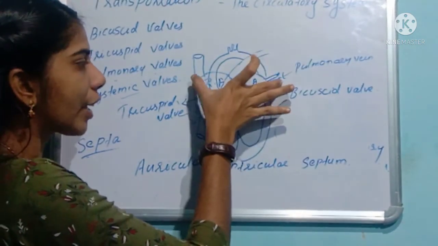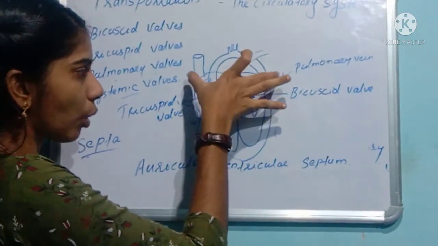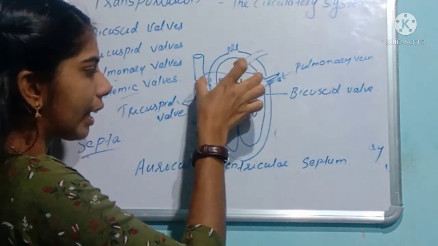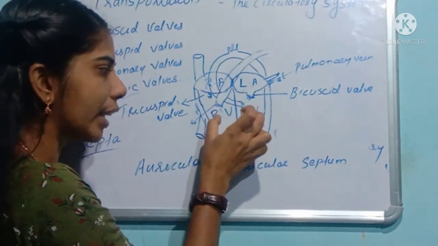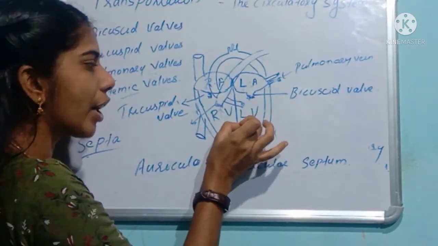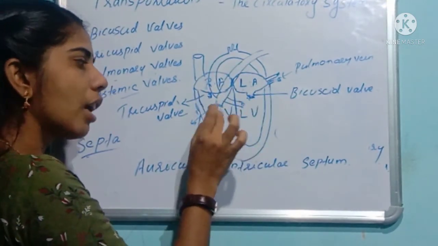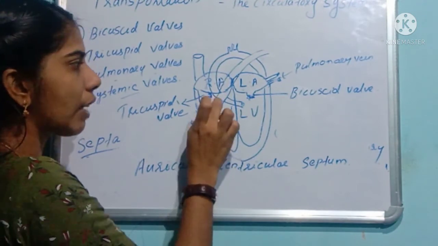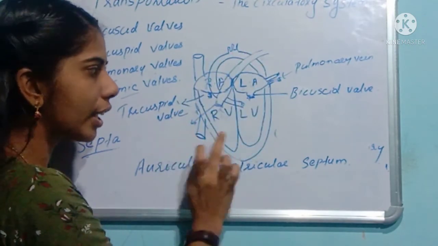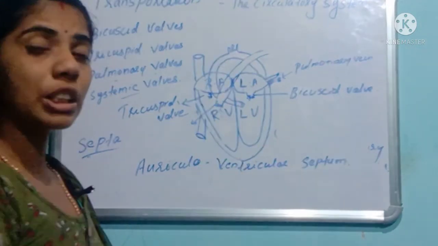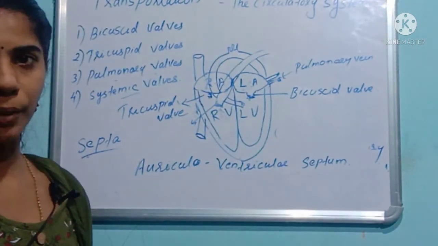Clear? By the contraction of the auricles, the blood collected will be pumped to the ventricles. By the contraction of the ventricles, the right ventricle will pump to the pulmonary artery, and the left ventricle will pump to the systemic artery, otherwise the aorta.